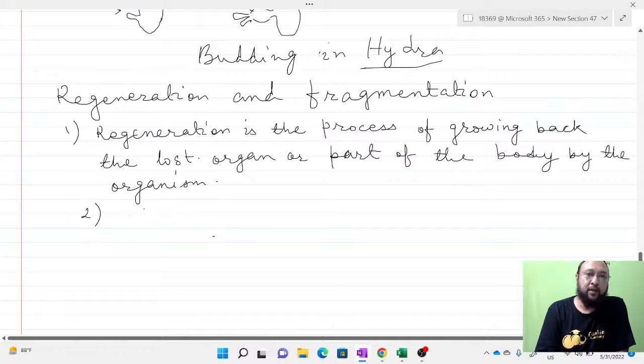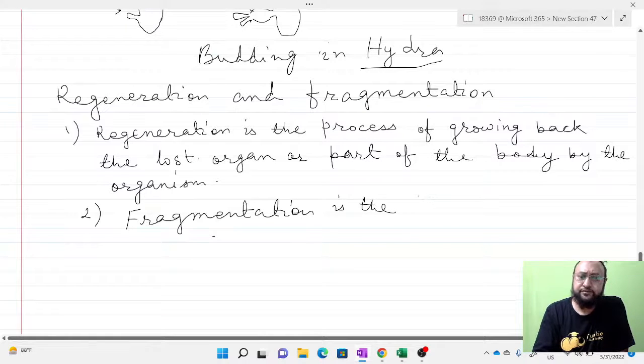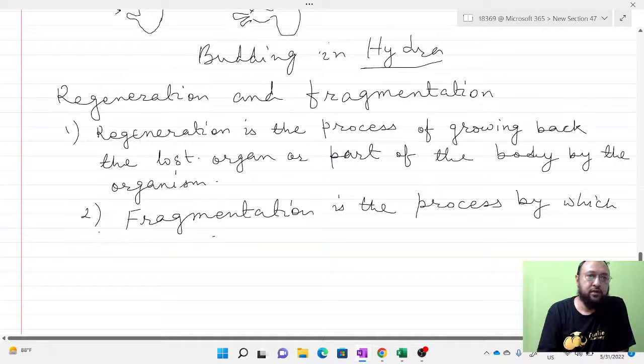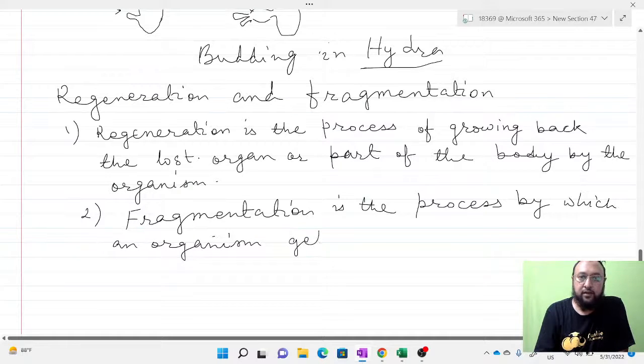Fragmentation is another process. Fragmentation is the process by which an organism gets fragmented.